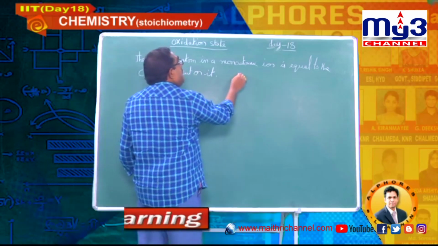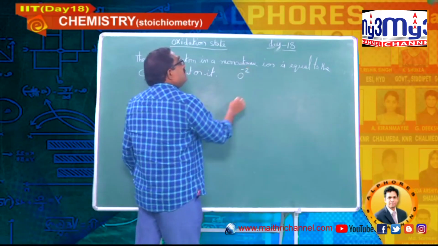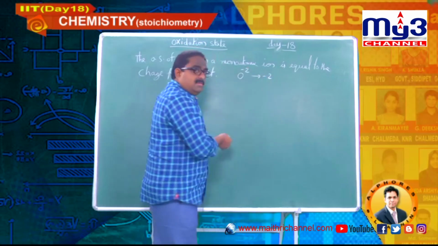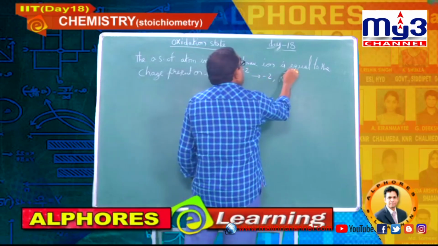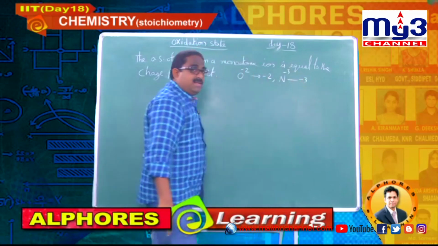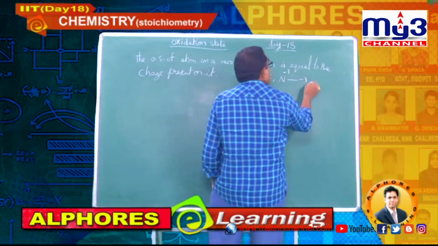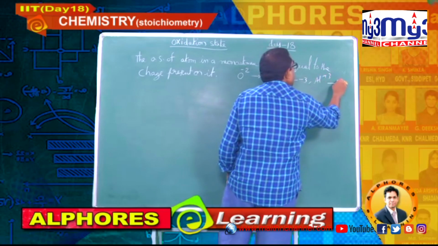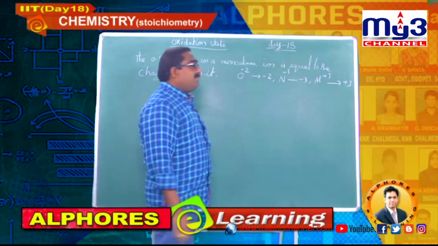See, I will give the example here. O2-, the oxidation state is minus 2. N3-, the oxidation state is minus 3. Aluminium 3+, only one atom, so the oxidation state of that is itself plus 3.